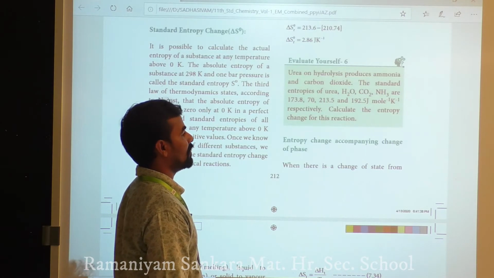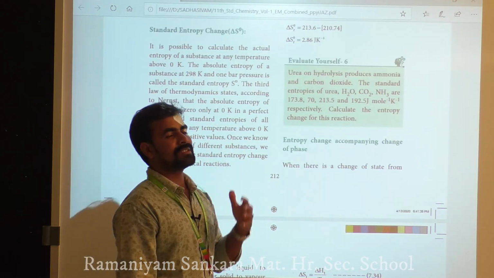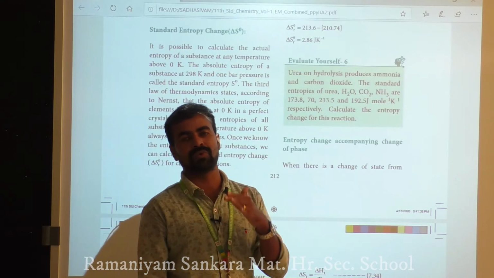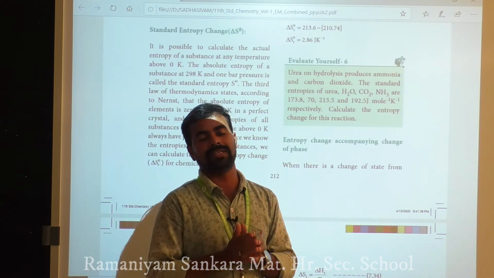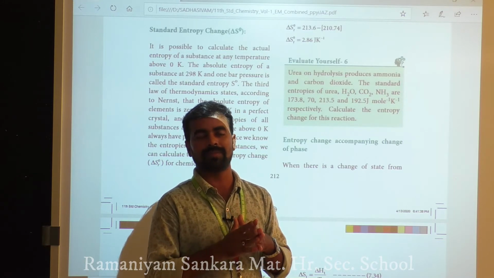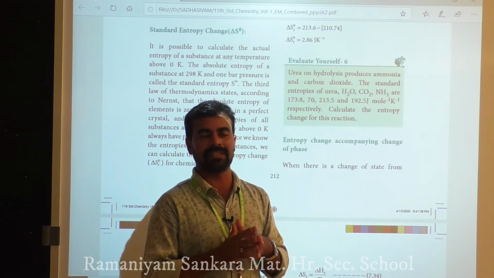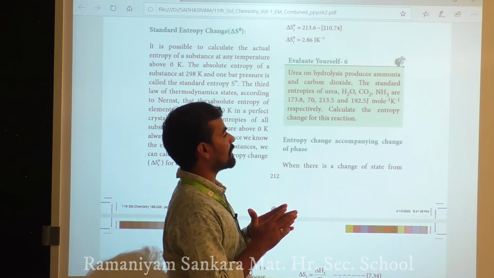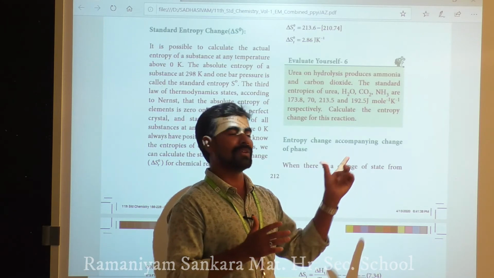Calculate the entropy change of this reaction. The same formula applies: delta S naught equals the summation of S naught of products minus the summation of S naught of reactants. We must always identify which is product and which is reactant from the given equation.